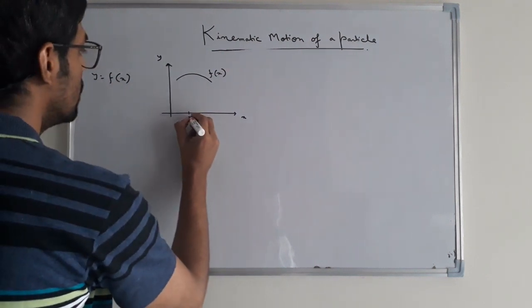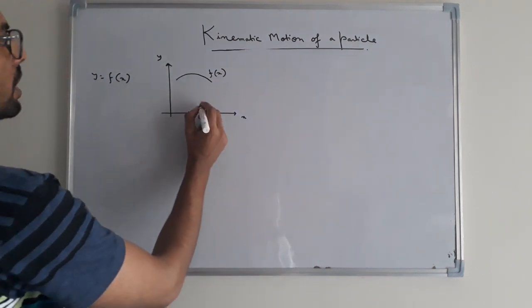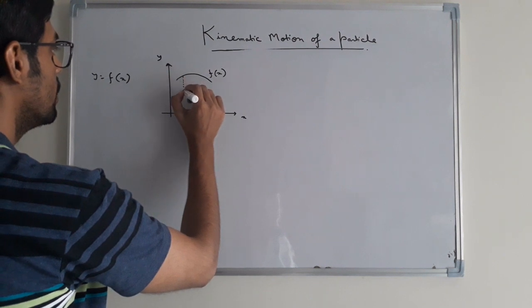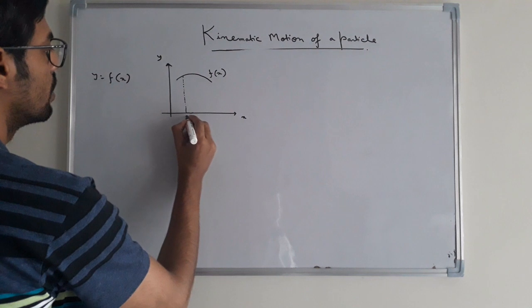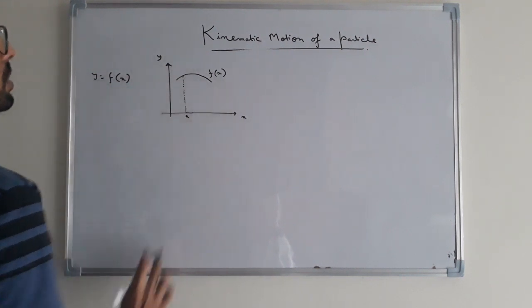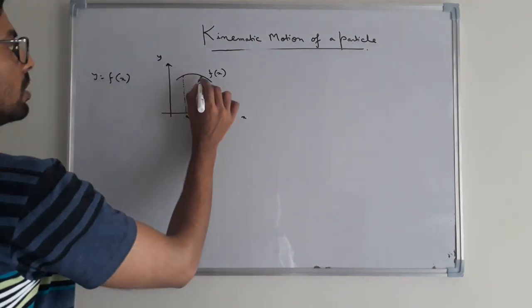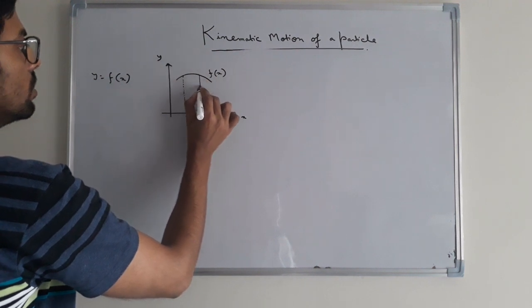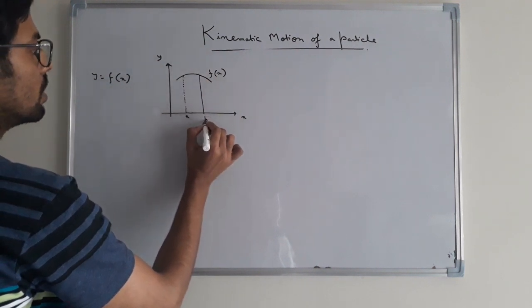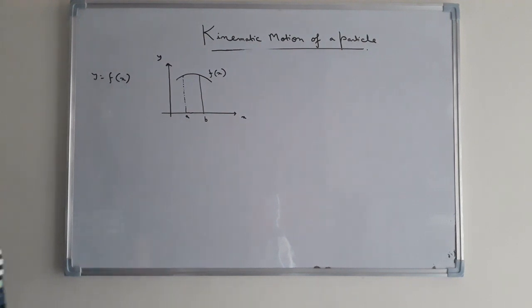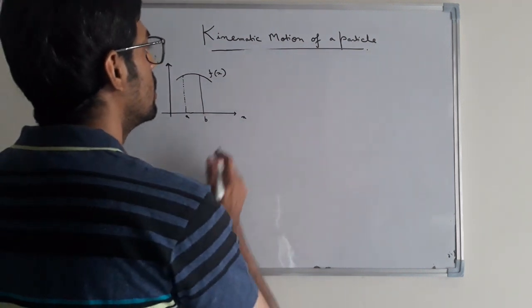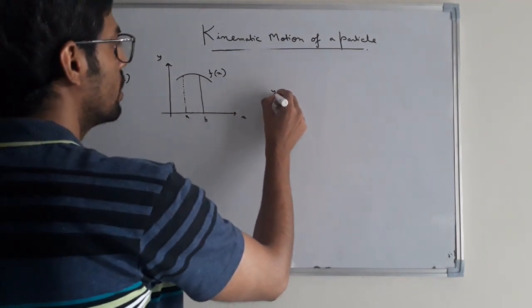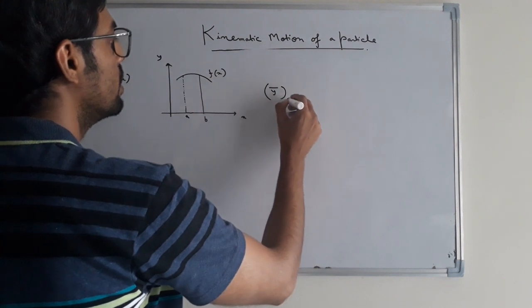Suppose we have two limits of x. At x equal to a we have the value of the function at this point, f(x1) suppose, and at x equal to b we have another limit. Therefore the average of this parameter y in the interval a to b can be given by y bar or y average.